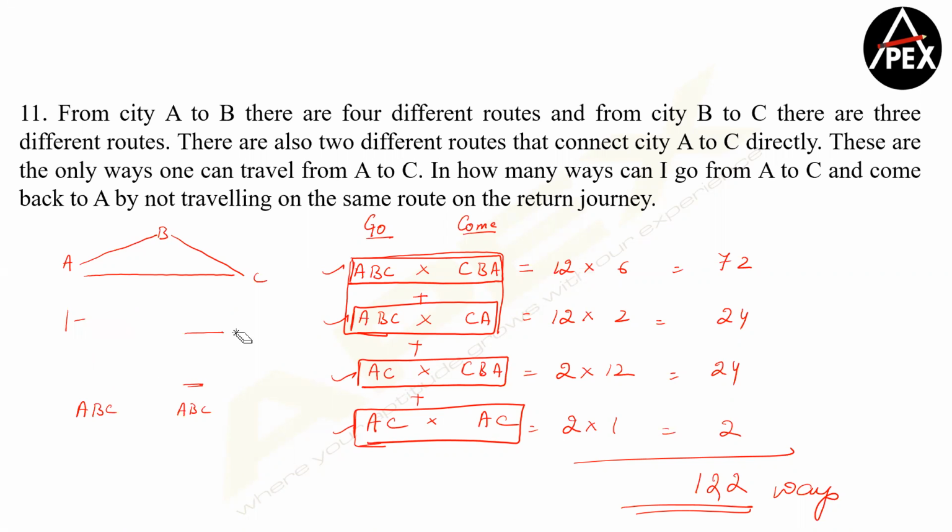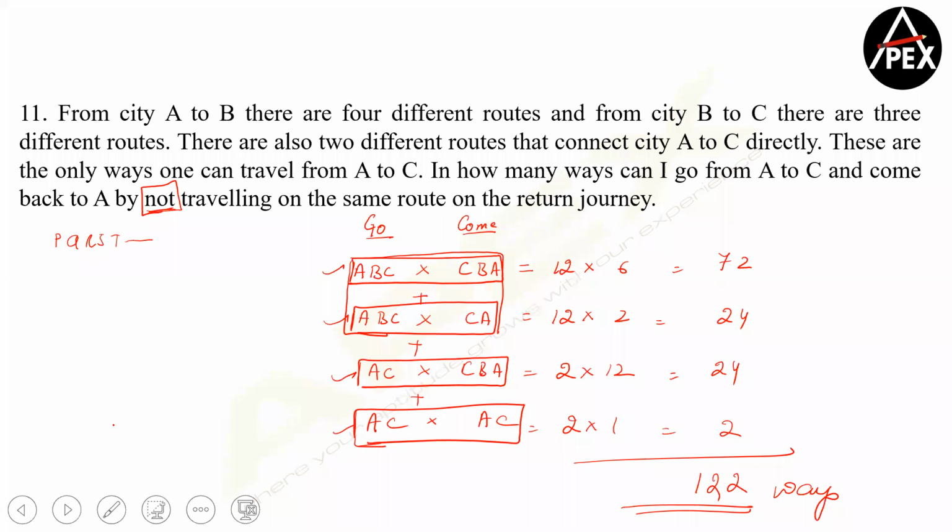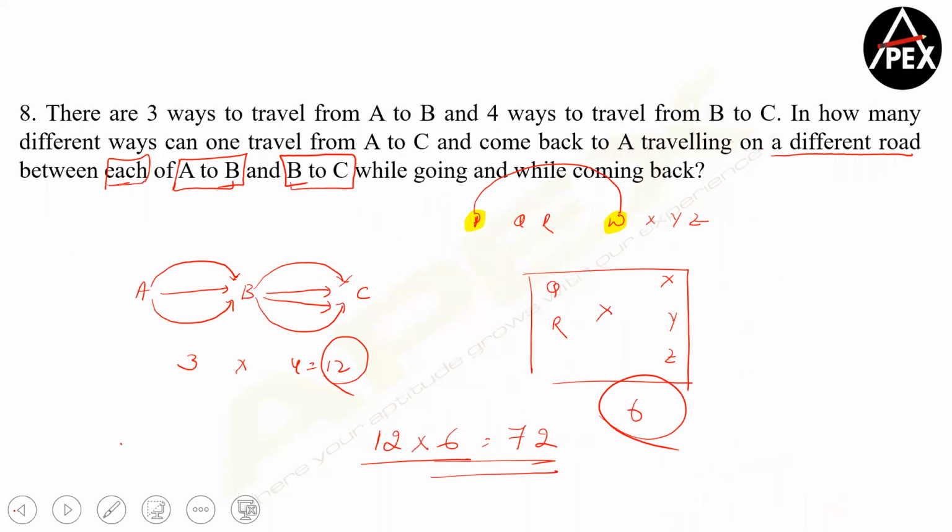Sir, he said same route, no, sir. So he took one route for ABC, so from C to B he can take the same route, but from B to A he takes a different one, not traveling the same route, you're saying? Sir, like not the complete journey, no, sir. Yeah, so see, while going, if you have, let's say, PQ, RST, you have 12 routes. Yes, sir. See, from A to B and B, C to A. This was clear, no? Yes, sir.